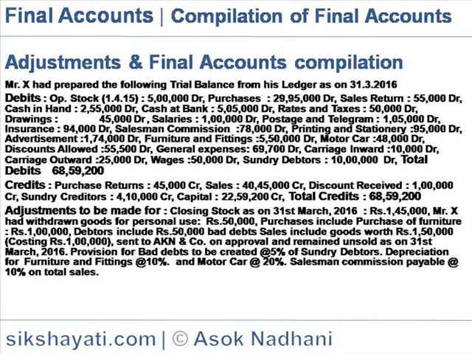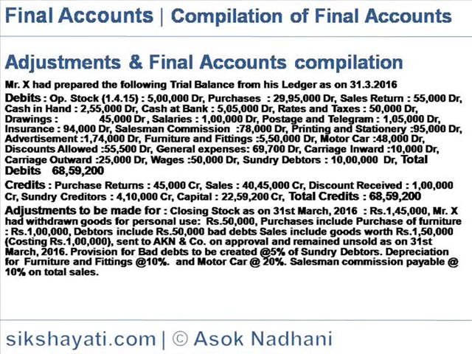Adjustments to be made: closing stock as on 31st March 2016, rupees 1 lakh 45,000. Mr. X had withdrawn goods for personal use, rupees 50,000. Purchases include purchase of furniture, rupees 1 lakh. Debtors include 50,000 bad debts.